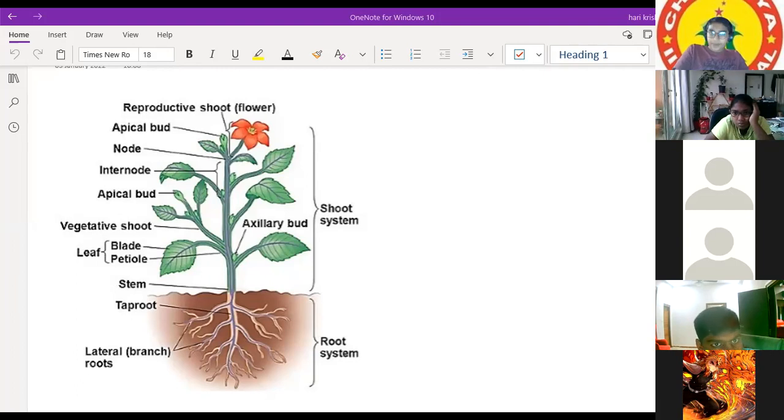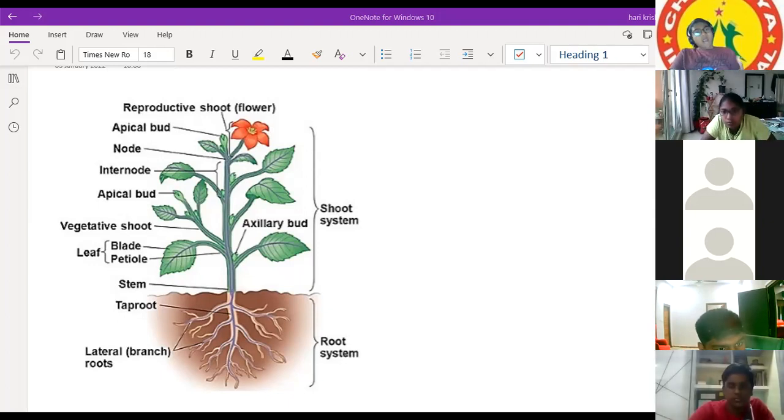Two types of buds: the apical buds and the axillary buds. Axillary buds help in the development of the fruits or more branches. Apical buds help in the growth of the plant. Okay. But what is a node?